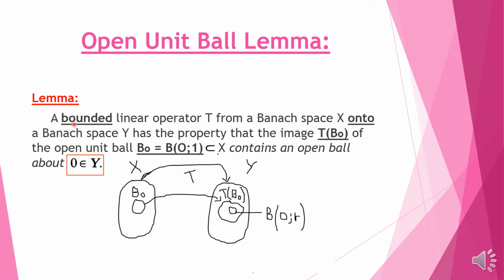If T is a bounded linear operator from Banach space X onto a Banach space Y, onto means it is also surjective, then the image of the open unit ball B0, which is of radius 1 and centered at 0, the image of this ball T of B0 will contain a ball which will be centered at 0. This is the statement and this is the thing we want to prove.